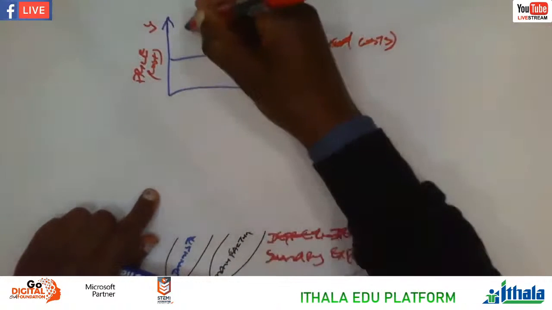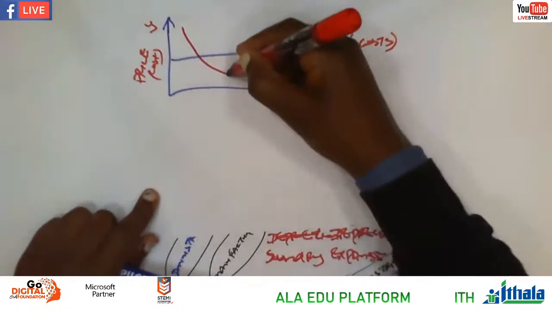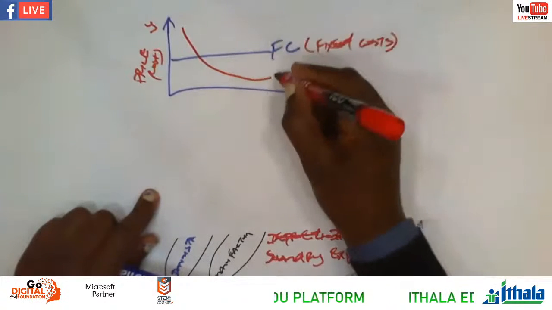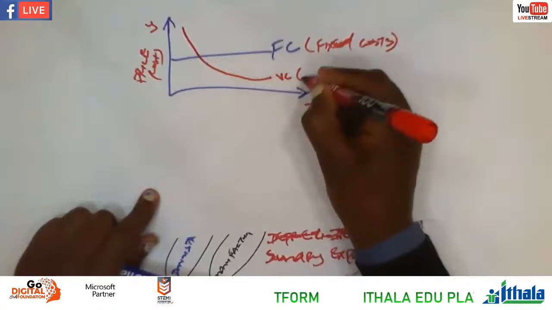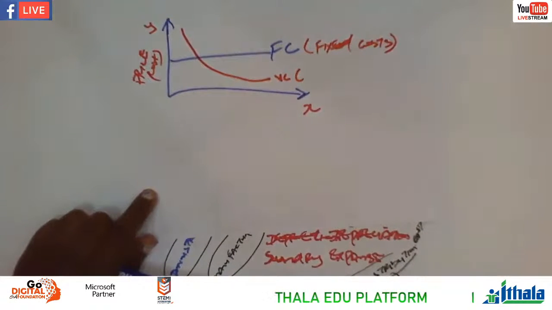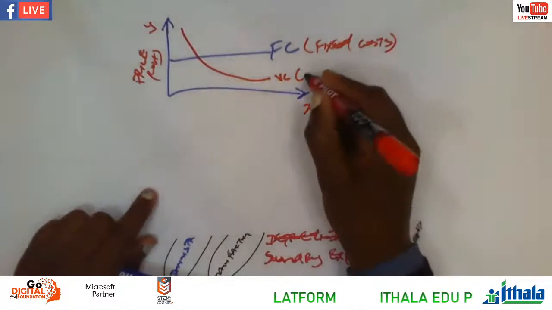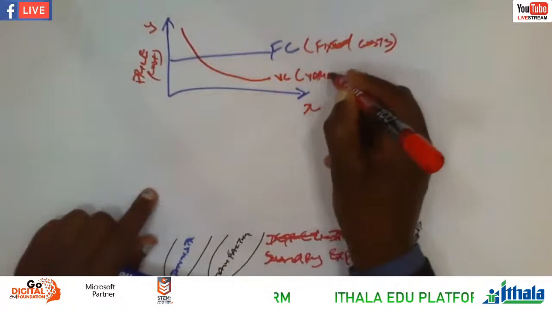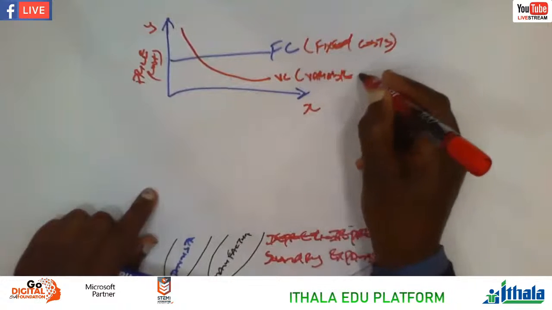And then the variable cost, it varies, it changes. It's like an asymptote in mathematics, right? An asymptote can become closer and closer to the x-axis, but there will be no way where it can touch the x-axis. So that is the variable cost, right?